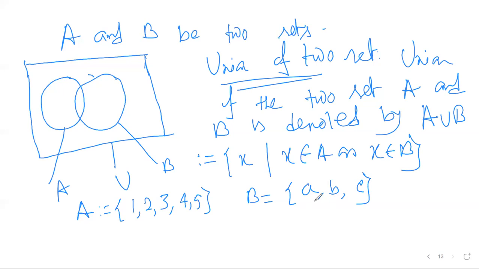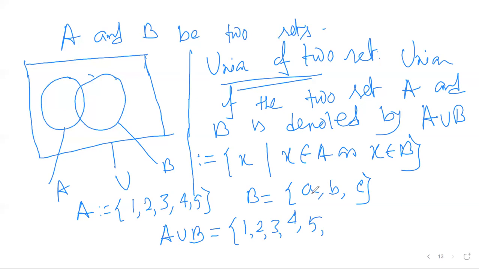Now what is A union B here? According to the definition, X belongs to A or X belongs to B. So 1 belongs to A, and because X belongs to A, it belongs to A union B. Similarly 2, 3, 4, 5.